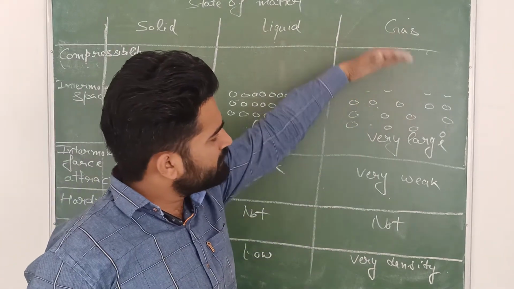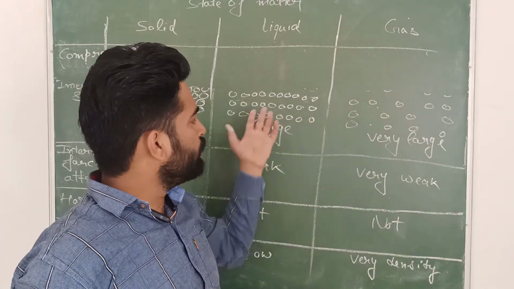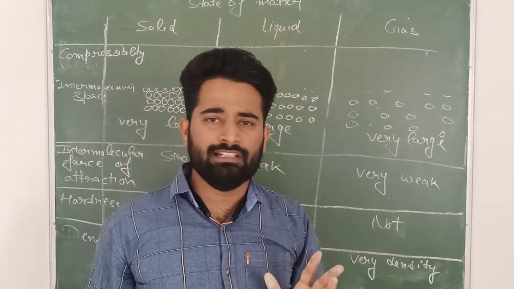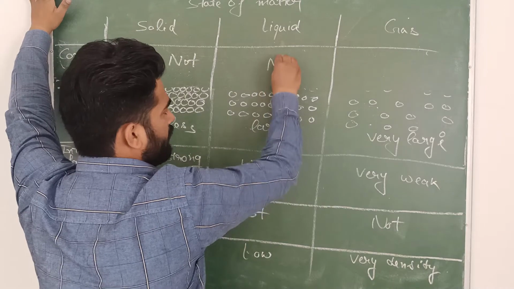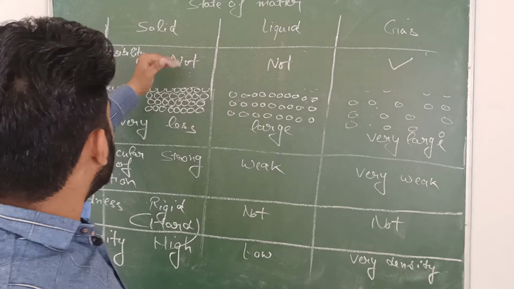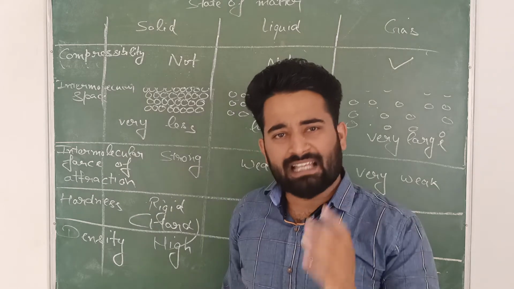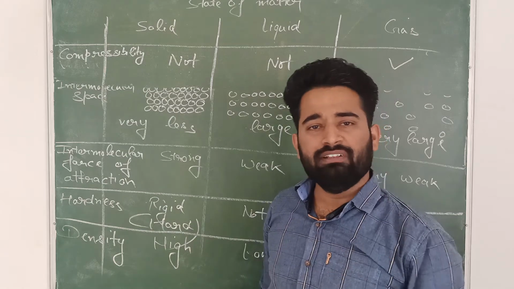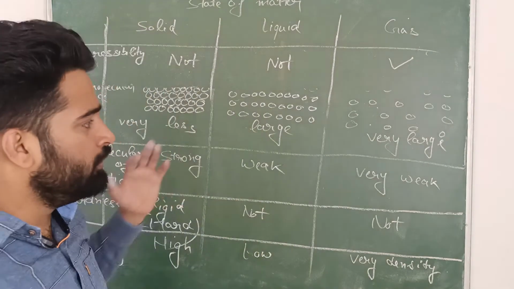If we compress the gas, the particles of the gas will come close to each other, so gases can compress, and here also space is less. You can say that as compared to the gases, the liquids are also not compressible. So remember one thing, that solids are not compressible, liquids are not compressible, but gases are compressible because gases have large intermolecular space between their particles. That's why gases are compressible. So these are the 7 points that I have told you.